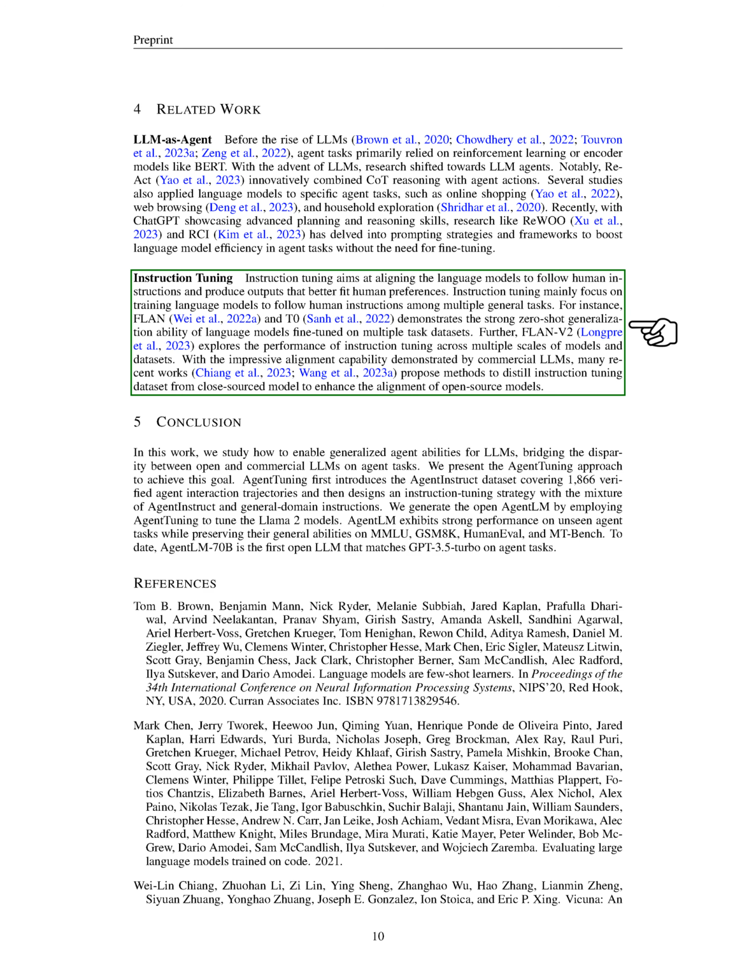Moreover, FLAN-V2 has investigated the performance of instruction tuning across various scales of models and datasets. Given the impressive alignment capability demonstrated by commercial LLMs, many recent studies propose methods to distill instruction tuning datasets from closed-source models. This is done to enhance the alignment of open-source models.